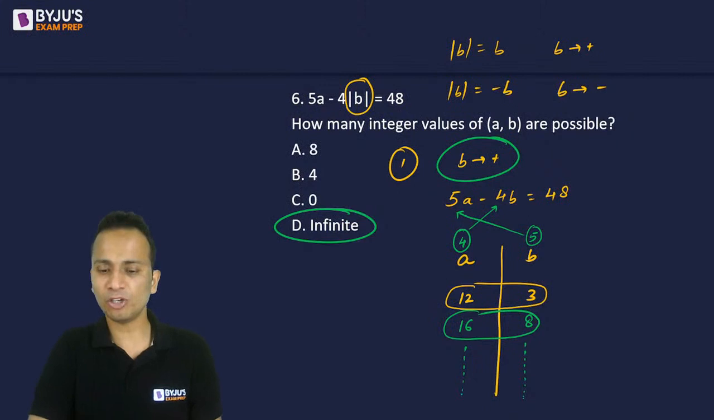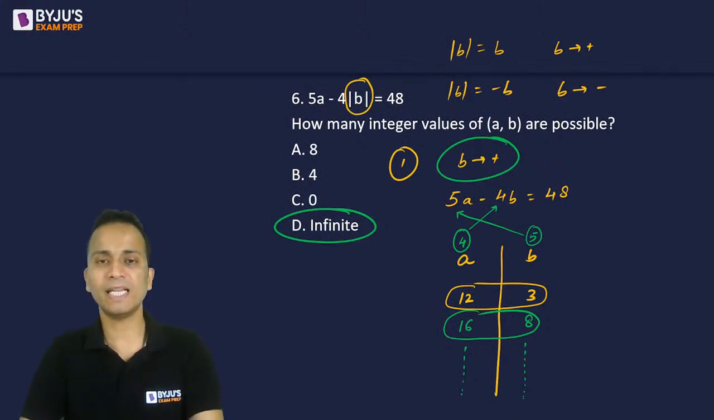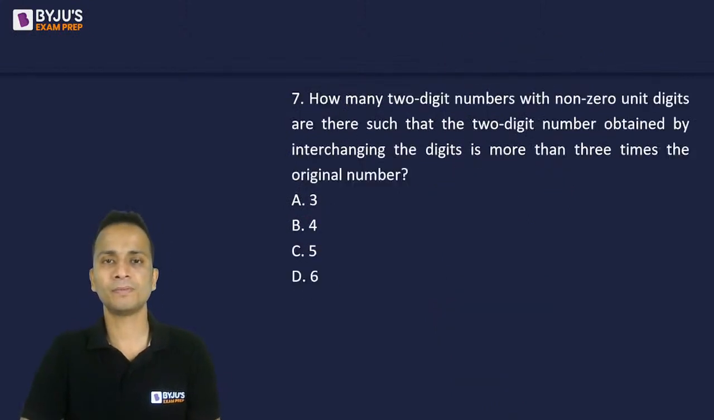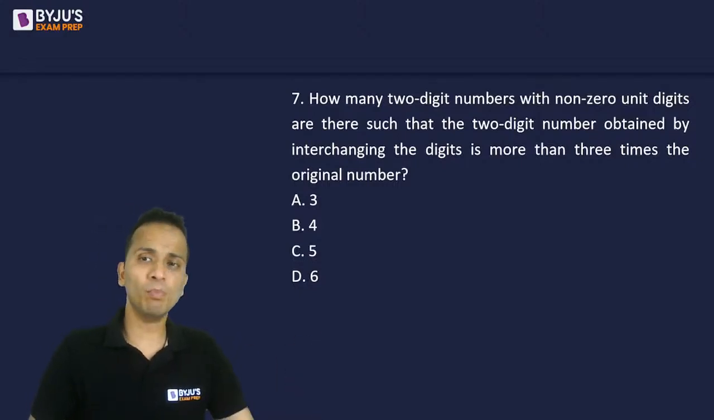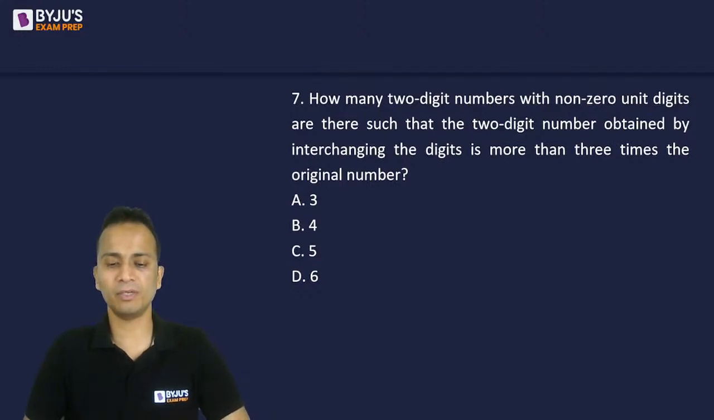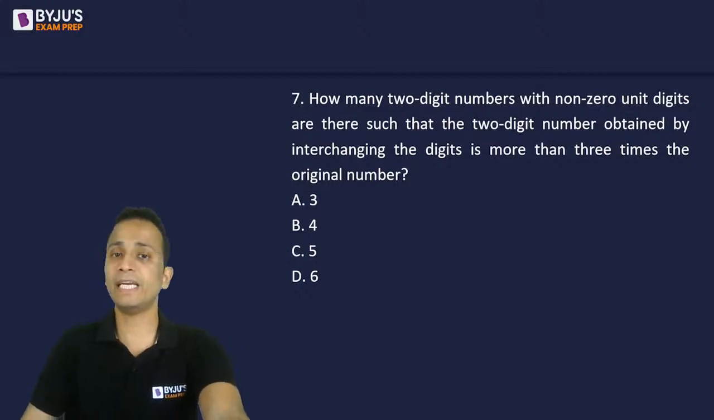Right? A very simple question it was. Let's move on to the next question. Again, an easy one. How many two-digit numbers with non-zero unit digit are there such that the two-digit number obtained by interchanging the digits is more than 3 times the original number? It is more than 3 times the original number. Careful.